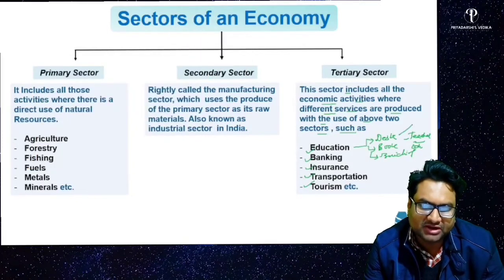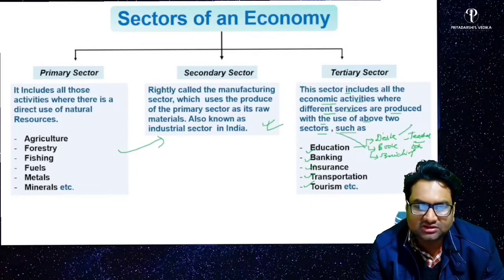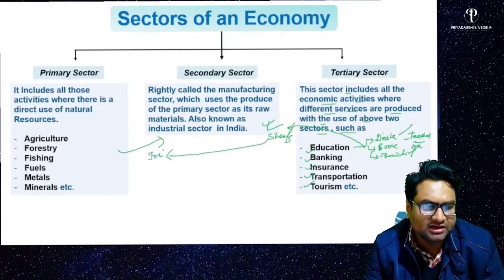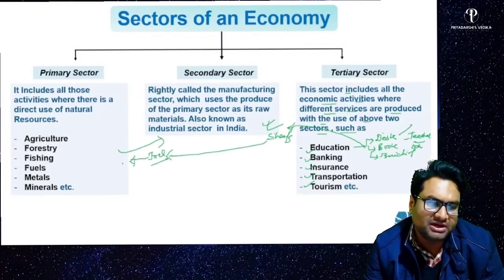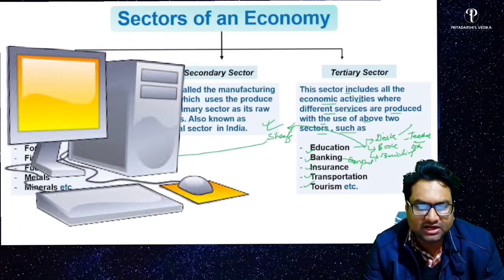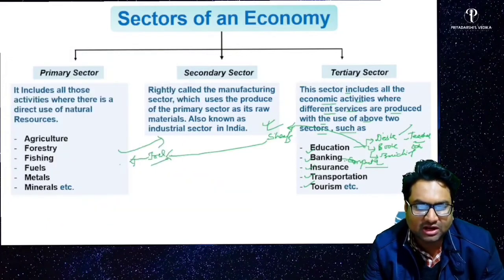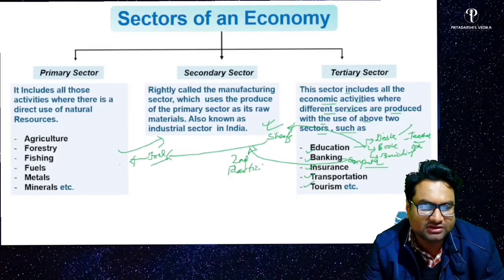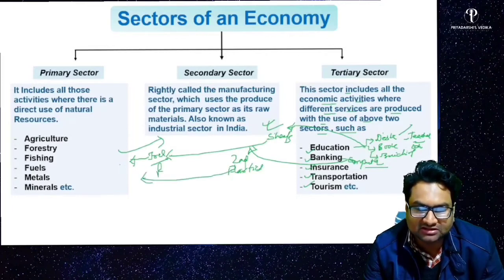So the desk is manufactured by the secondary sector. That furniture, that wood comes from where? This primary sector. This book is prepared from sheets of paper. These sheets of paper come from where? These trees are produced by the primary sector, right? So banking, you use computer, right? The computer is manufactured by the secondary sector. The plastic that comes for the computer comes from the primary sector.